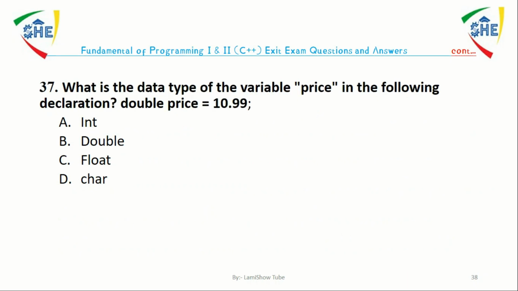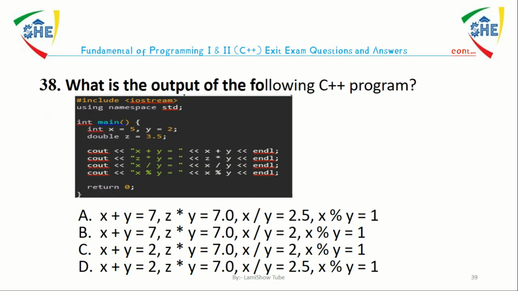Question number 37. What is the type of variable price in the following declaration? double price equals 10.99, semicolon. A. int, B. double, C. char. The answer is B. The data type of the variable price in the following declaration is double. Question number 38. What is the output of the following C++ program?